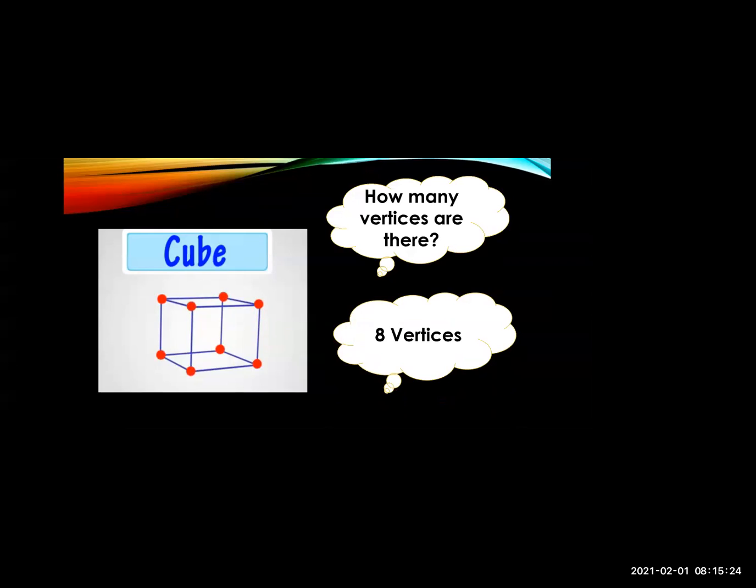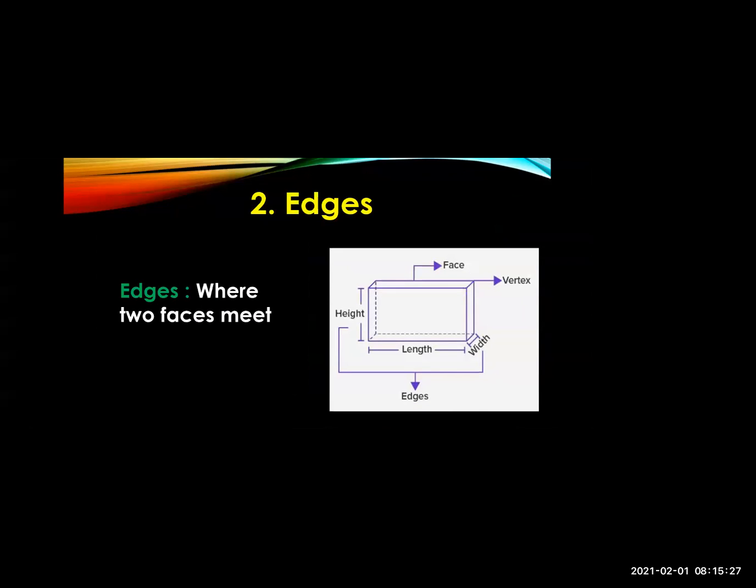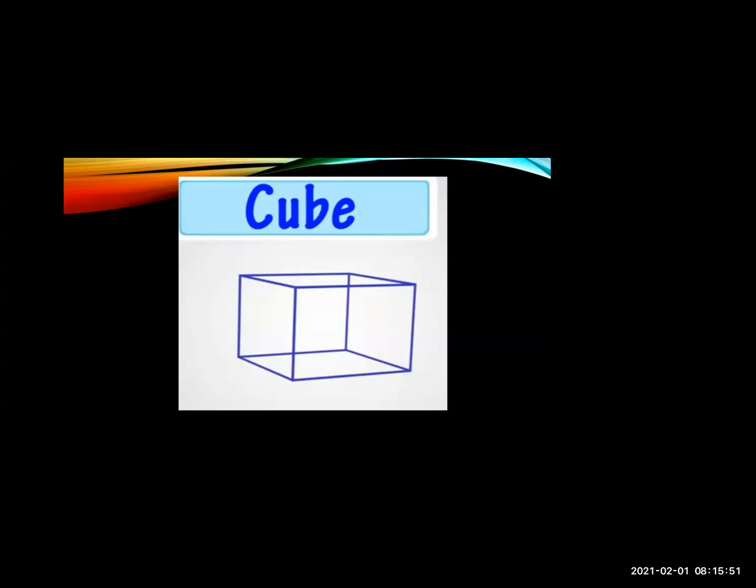Okay, remember this. Now we'll see the edges. Now what do edges mean? Where two faces meet. Now this is the edge, the height, length and width. It all comes under edges. Any object which is 3D, the height, length and width come under edges. So let's see the edges of a cube. First we will name the cube, then we will come to know the edges.